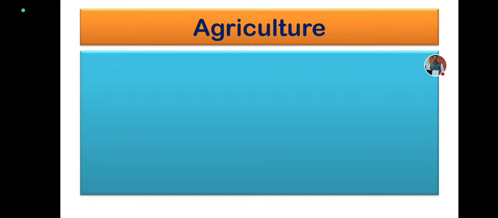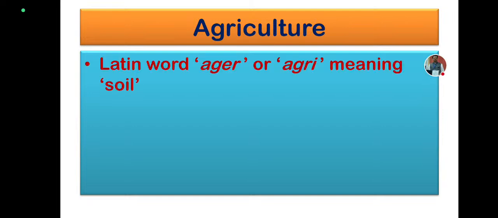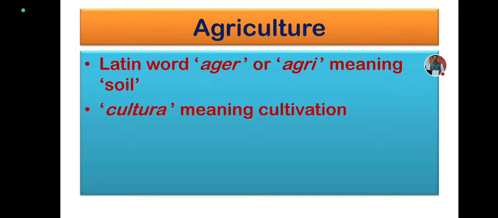Now, this word agriculture is a Latin word, which is ager or agri. This Latin word is used in the full word agriculture, where ager or agri means soil that we have in our farms or fields or land, wherever it is utilized as a substratum, and cultura means cultivation.